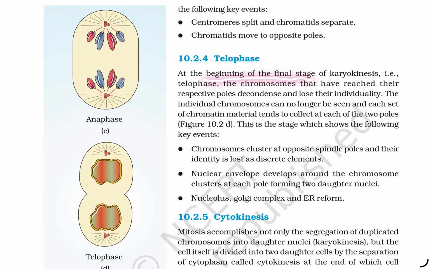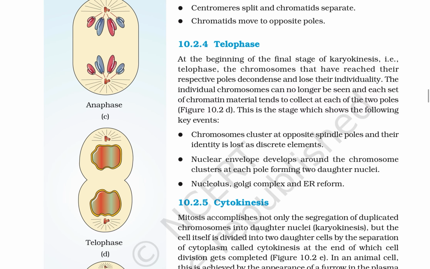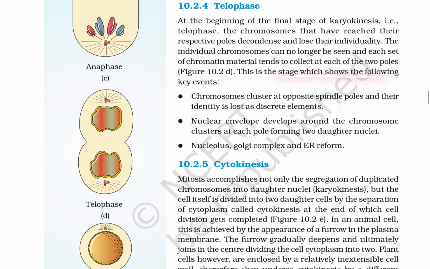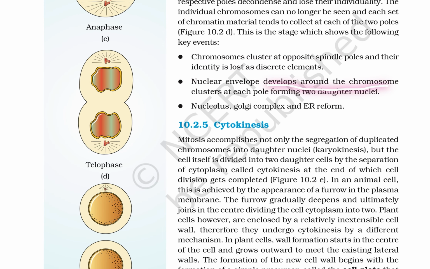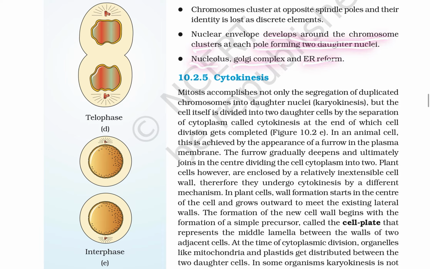Telophase. At the beginning of the final stage of karyokinesis, telophase, the chromosomes have reached their respective poles, decondense and lose their individuality. The individual chromosomes can no longer be seen, and each set of chromatin material tends to collect at each of the two poles. This stage shows the following key events: chromosomes cluster at opposite spindle poles, and their identity is lost as discrete elements. The nuclear envelope develops around the chromosome clusters at each pole, forming two daughter nuclei. The nucleolus, Golgi complex and ER reform.